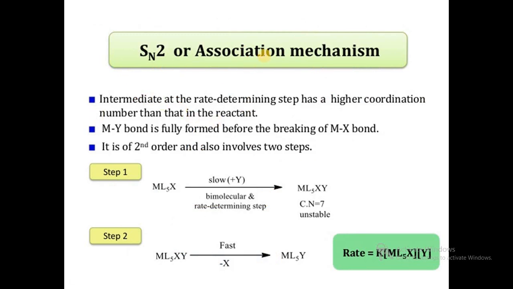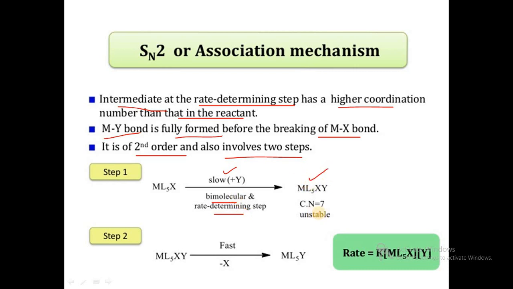In case of SN2 or associative mechanism, the intermediate at the rate determining step has a higher coordination number than that in the reactant. The M-Y bond is fully formed before the breaking of the M-X bond. It is second order and also involves two steps. In the first step, addition of the incoming, entering Y ligand takes place. So this is a bimolecular rate determining step, SN2 type.